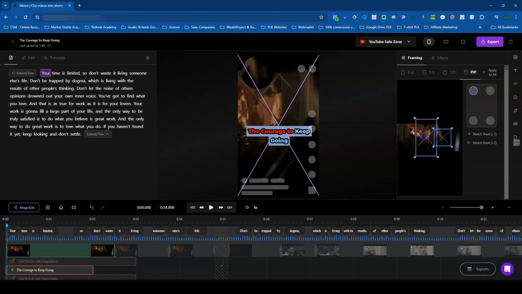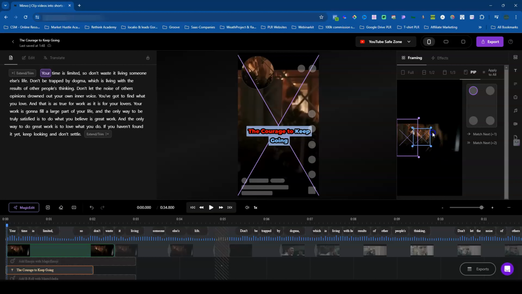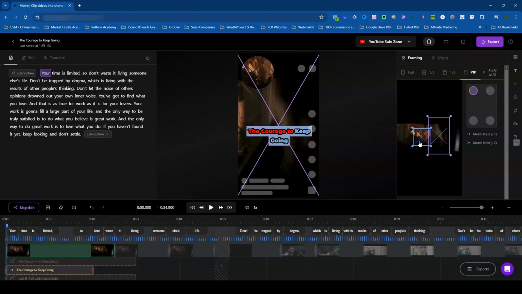You also have picture in picture. So let's just say if you want to do that, and then you want to add that lady right here. You could add that lady right there. That's actually really cool if you want to do picture in picture. That's awesome. And then you could also change your picture in picture. So if you want to have it down here, down there, up here, amazing. And then you could say apply to all. So then you have, I'm not sure exactly what that did, but that's fine. It probably meant just if you want to apply your section here, which is fantastic.